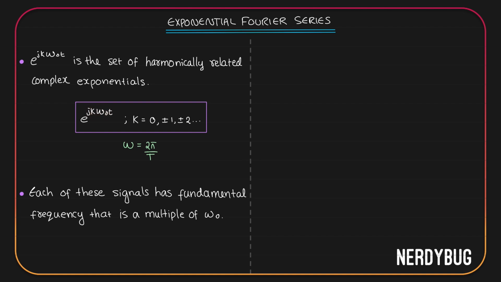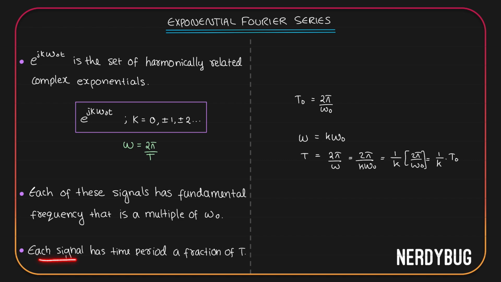What about time period? We know omega naught is 2 pi by T naught. So T naught is going to be 2 pi divided by omega naught. For the kth signal, omega will be k omega naught. So for the kth signal, time period will be 2 pi by omega, that is 2 pi by k omega naught. That is 1 by k times 2 pi by omega naught, or 1 by k times T naught. So each signal will have a time period that is a fraction of T naught.